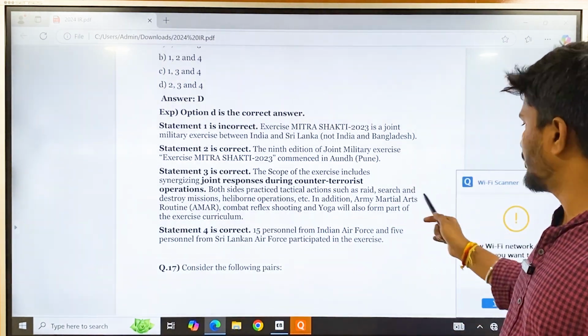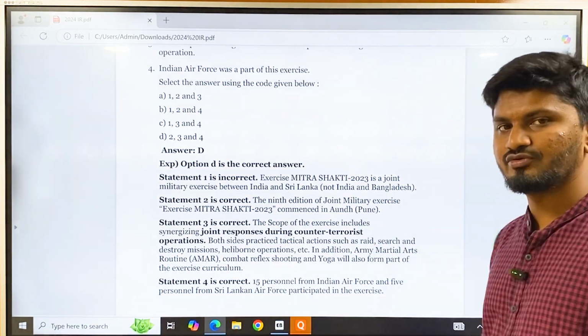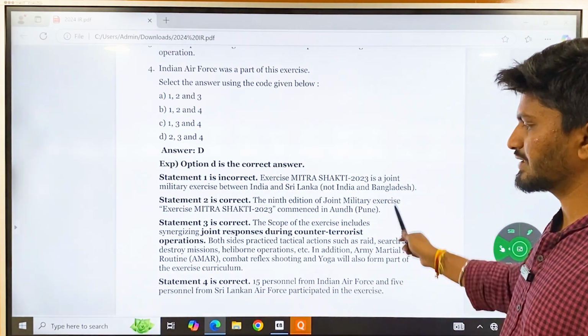So these 3 points are not important. If you had an idea about Mitra Shakti and if you knew that it was related to Sri Lanka, you could have got this answer correct.